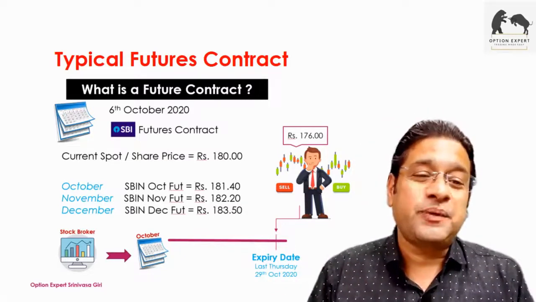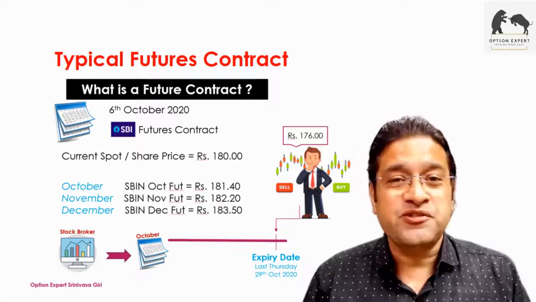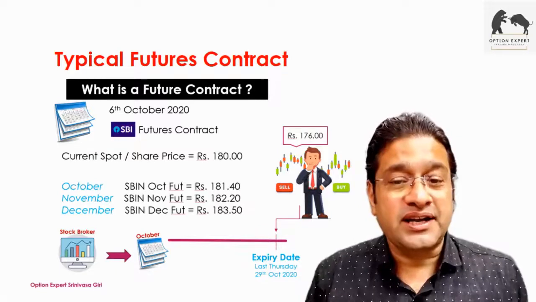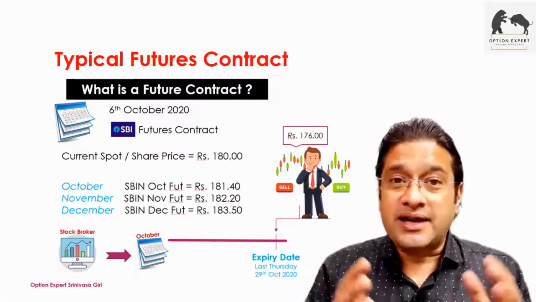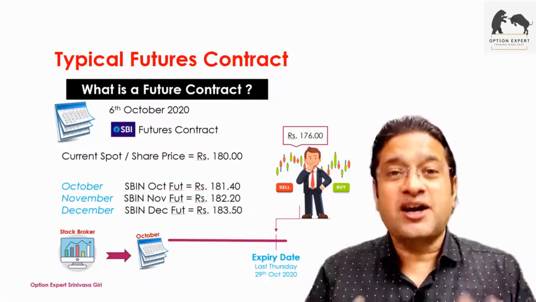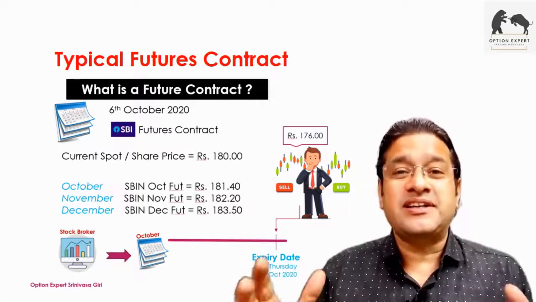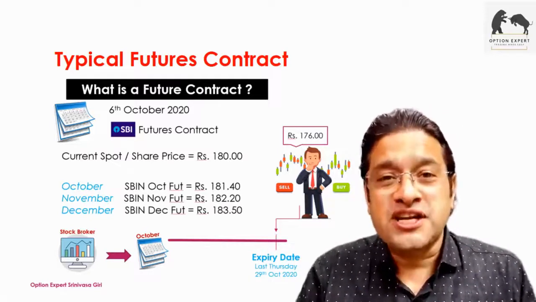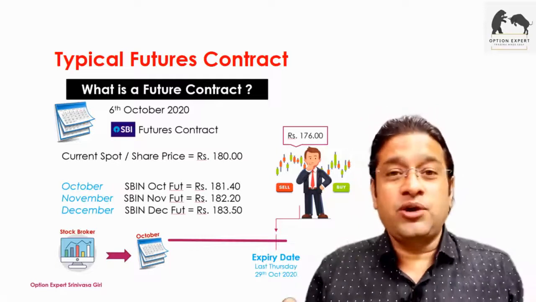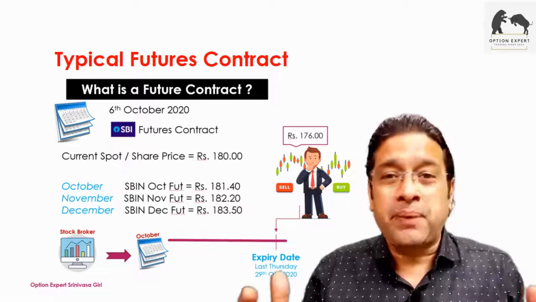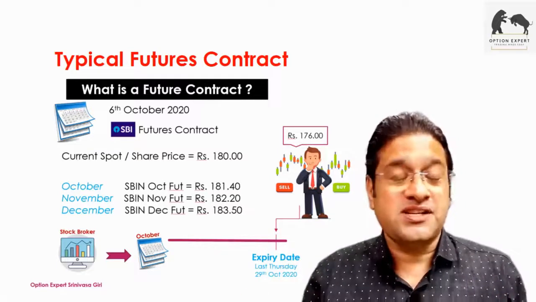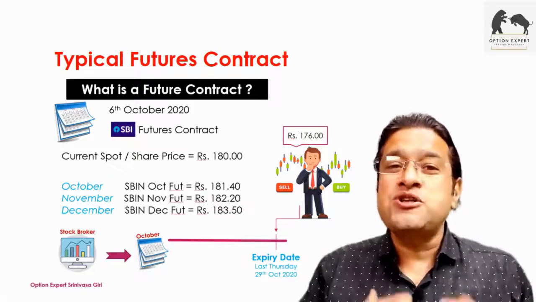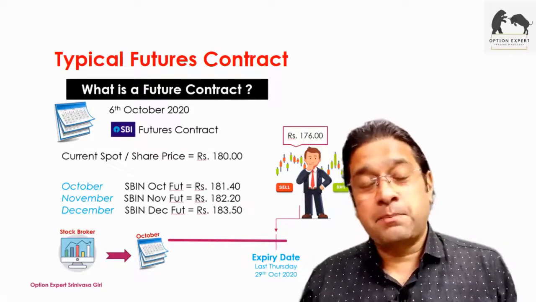This is exactly the advantage in a derivatives market. Based on my view, if I feel the market is going up, I can buy the contract. If I feel the market is going to come down, I can sell the contract, which is known as shorting or short selling. Short selling is allowed in the derivatives market, unlike the cash market, where I need to have those shares in my demat account. Otherwise, it will go for auction, and I'll end up paying the penalty and interest. There will be penal charges which I have to pay. Whereas in a contract, I'm open to buy as well as sell based on my view.